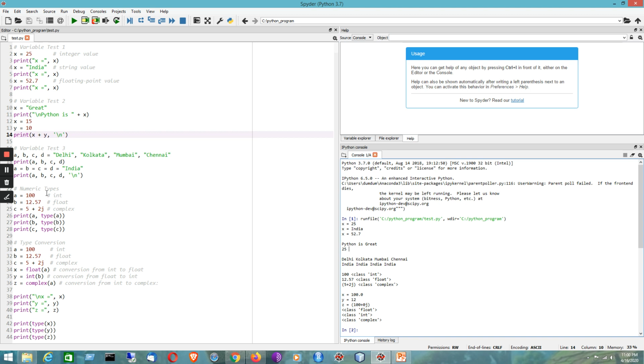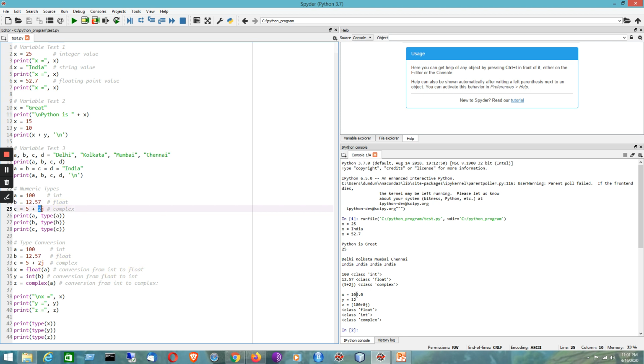Now we have the numeric types like int, float, and complex. The values are shown over here, denoted by a, b, c respectively. Now I have tried to print the values, like a is 100, b is 12.57, c is 5 plus 2j. 5 is the real part and 2 is the imaginary part.